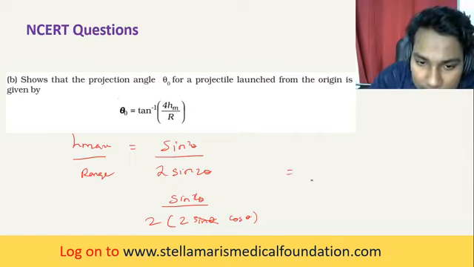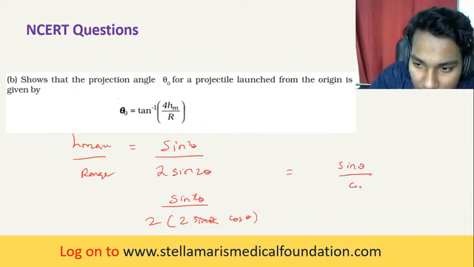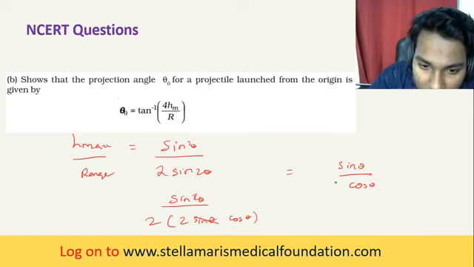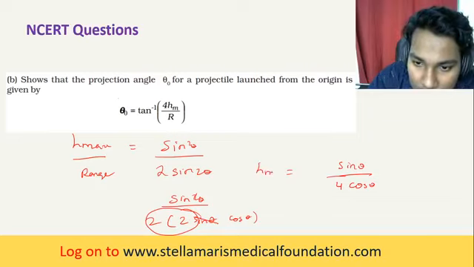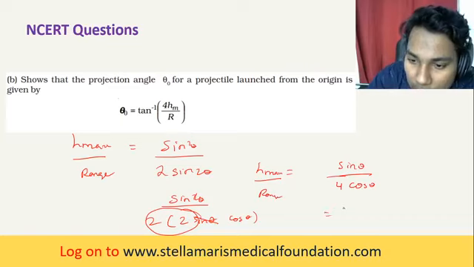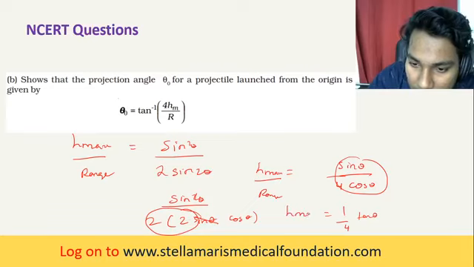So what happens, sine theta by cos theta, into 4 cos theta, this one, 2 into 2 is equal to 4, is equal to h max by range. So it can be written as 1 by 4 into, this becomes tan theta. Tan theta is equal to h max by range.